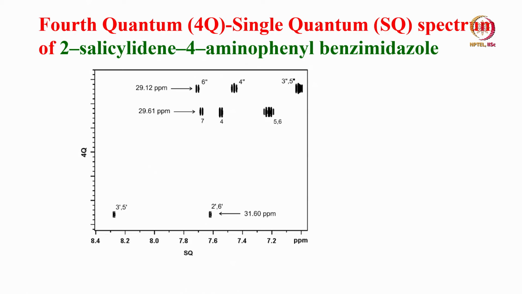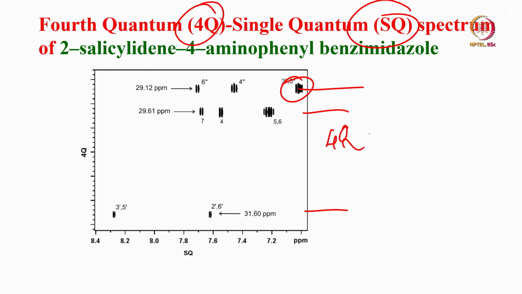So, the 4th quantum single quantum correlation experiment, if you do using the pulse sequence which I showed earlier in the previous class, which is a homonuclear multiple quantum coherence experiment, then you are going to get 3 cross sections here in the 4th quantum dimension. This is the 4q dimension, this is SQ dimension. This is called 4q SQ correlation spectrum.